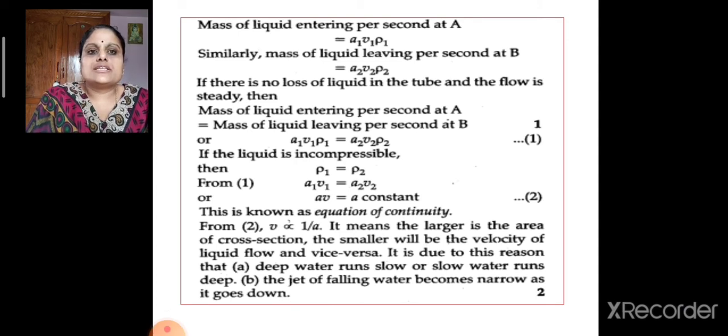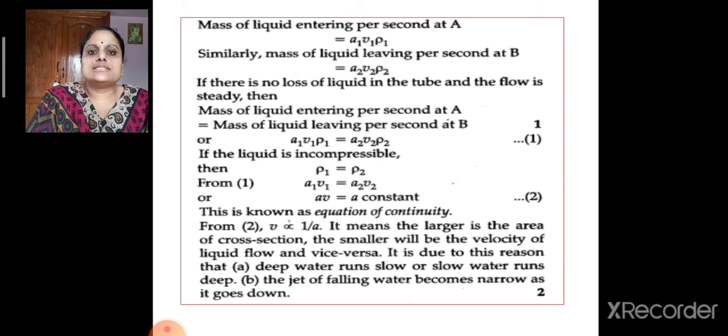That is, if there is no loss of liquid in the tube and if the flow is steady, then the mass of liquid entering per second at A is equivalent to the mass of liquid leaving per second at B, or A1 V1 rho 1 must be equivalent to A2 V2 rho 2.